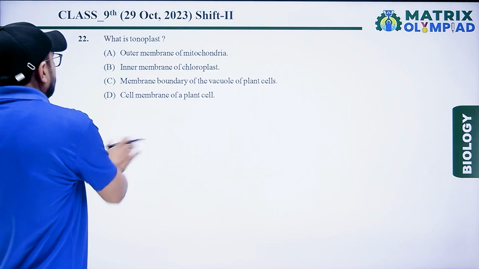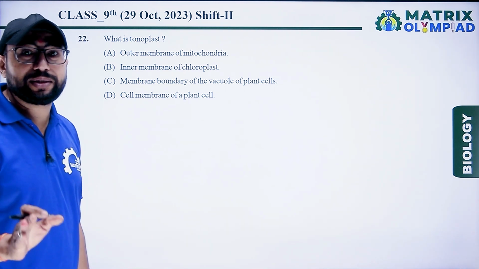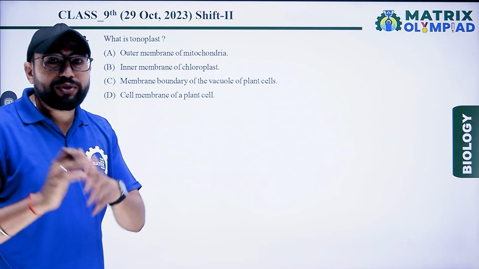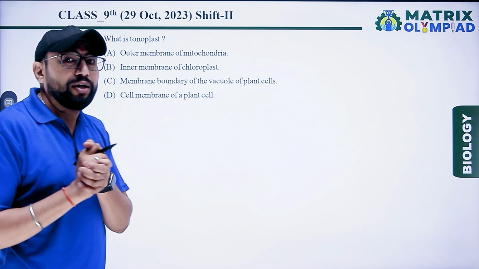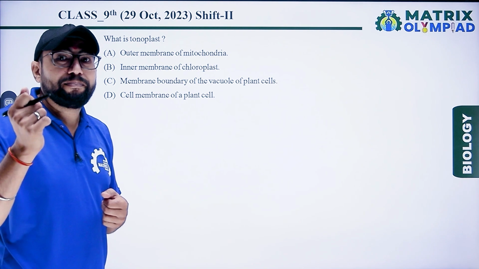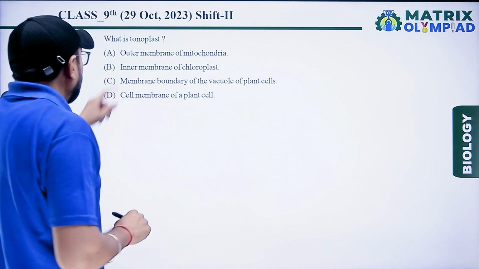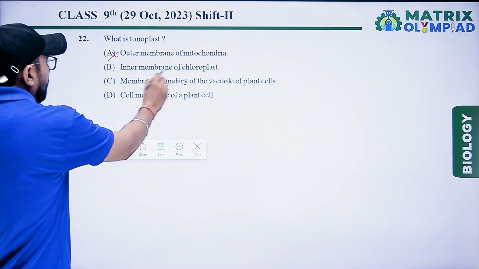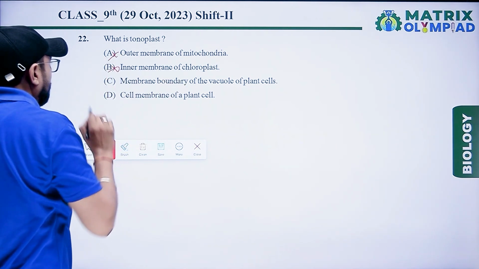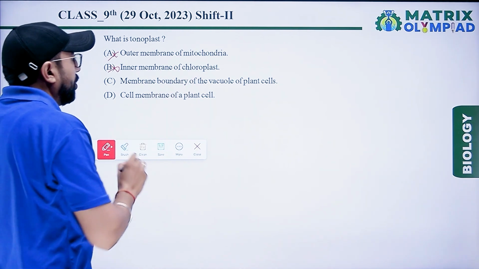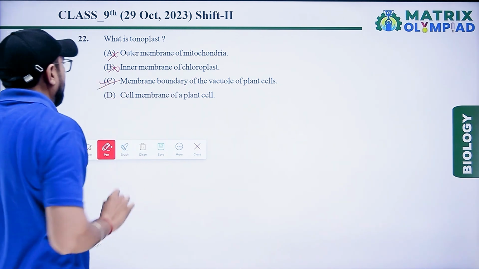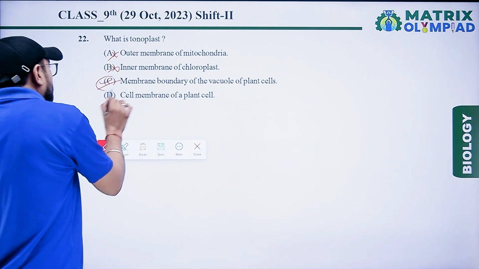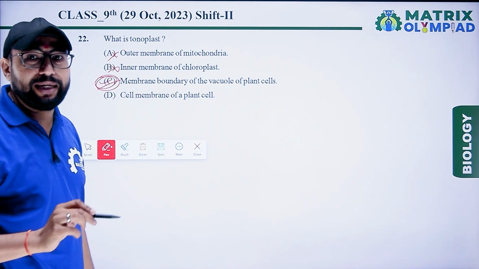Next one, what is tonoplast? Tonoplast is the membrane of the vacuole present in plant cell. Outer membrane of mitochondria, that is wrong. Inner membrane of chloroplast, that is wrong. Membrane boundary of vacuole of plant cell, that is right. Cell membrane of plant, wrong. So the third option is right.